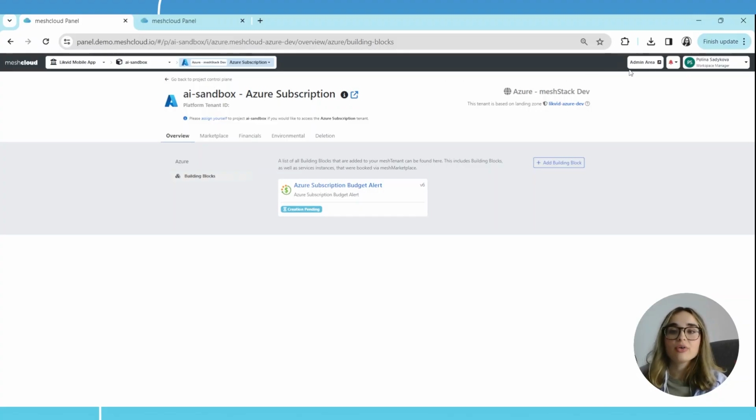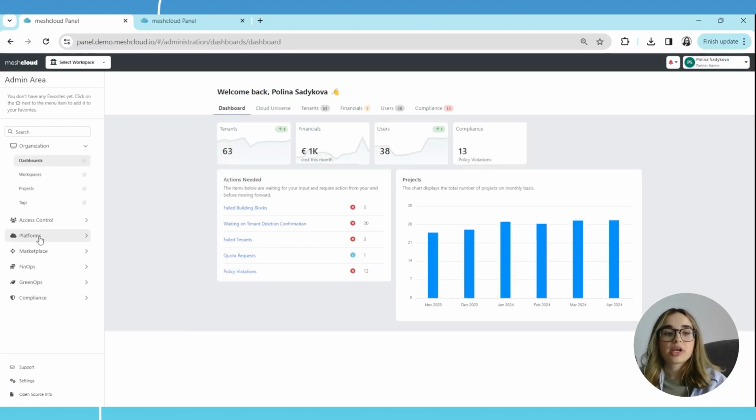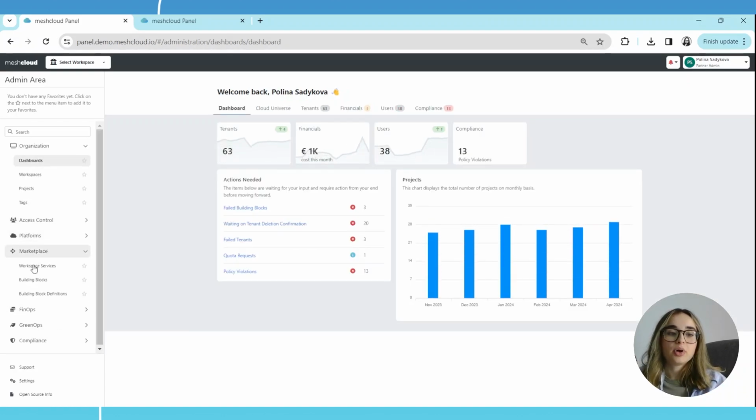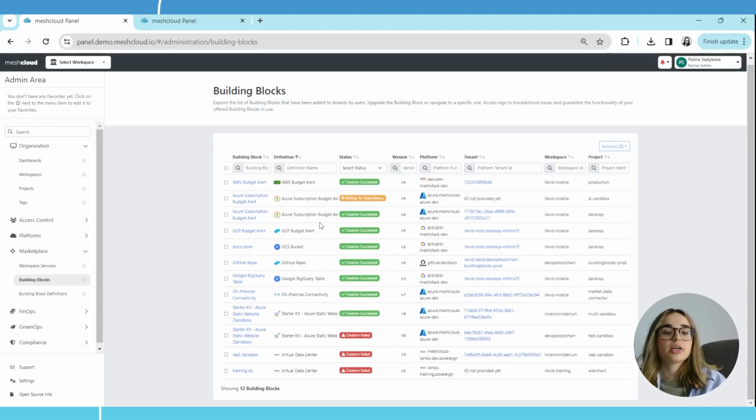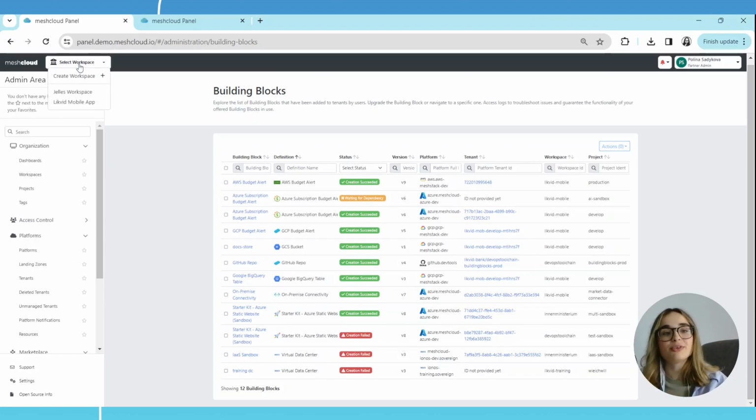So right now, if you are admin, you can easily go to the admin area and create under the marketplace tab the building block. For example, here we have several of them, like Azure Subscription Budget Alert, which we mentioned before, with different versioning also. So please, for this, see our video about the building blocks. You can create it here as well as the platforms.